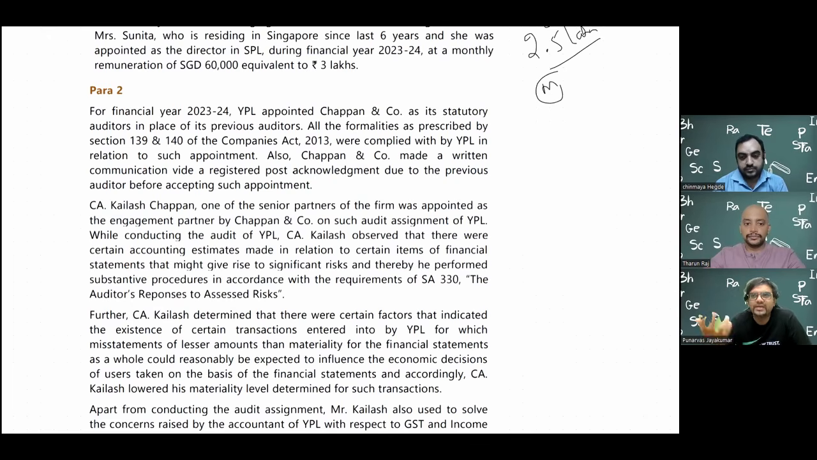Like, for example, a simple example in an insurance company, the best accounting estimate will be done by your actuary. That is your actuarial valuation. In simple words, how many people will die this year? Next year, how many people will die? What will be my outflow from this insurance company? That is a simple accounting estimate that they have to do.